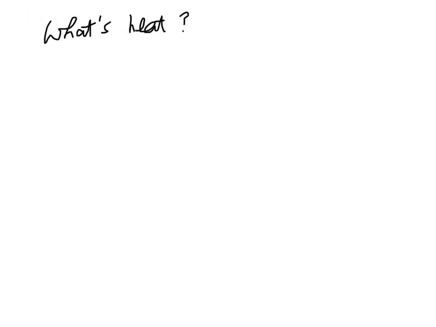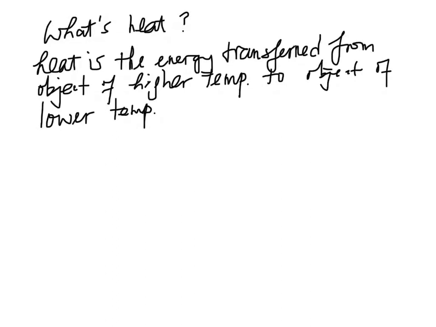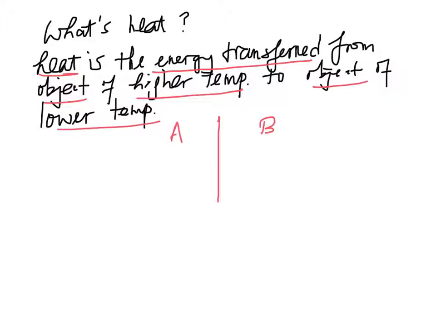Then, what is the meaning of heat? Heat is a measure of the energy transfer from one object of higher temperature to another object of lower temperature. Consider two objects A and B. They are in contact, and the temperature of A is TA and the temperature of B is TB.